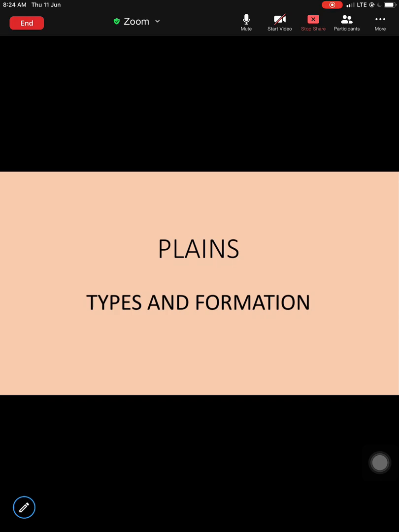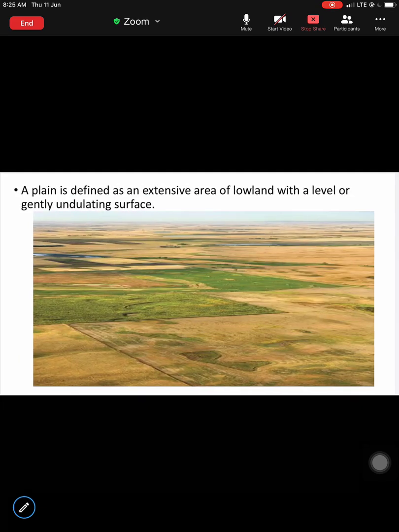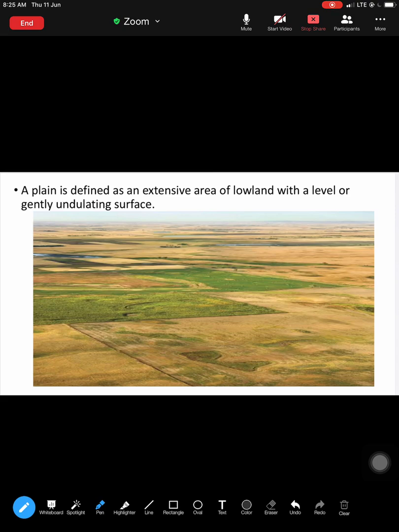The main goal of the chapter is to understand what plains are, the different types of plains and their formation. Now, what is a plain? A plain is defined as an extensive area of lowland with a level or undulating surface. Level surface means a very even surface. Undulating here means smooth rising or falling, something a little up and down.